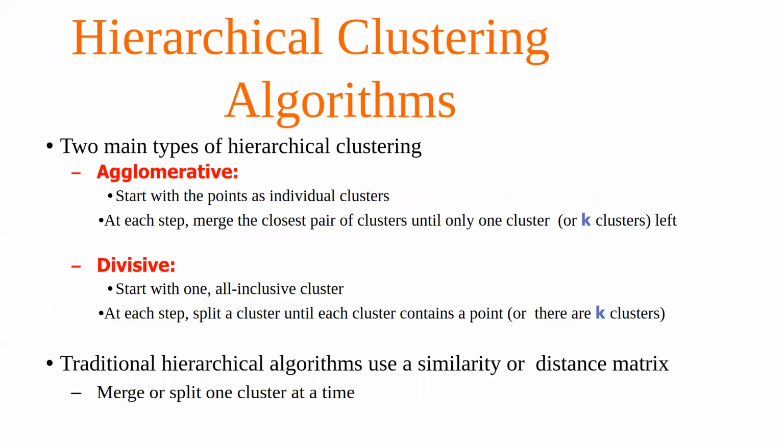As I talked about, either we can start from the top and go on dividing the entire data set into different clusters, or we can start from the bottom and go on aggregating them, and that's called the agglomerative clustering. So today we will experiment with the agglomerative clustering.